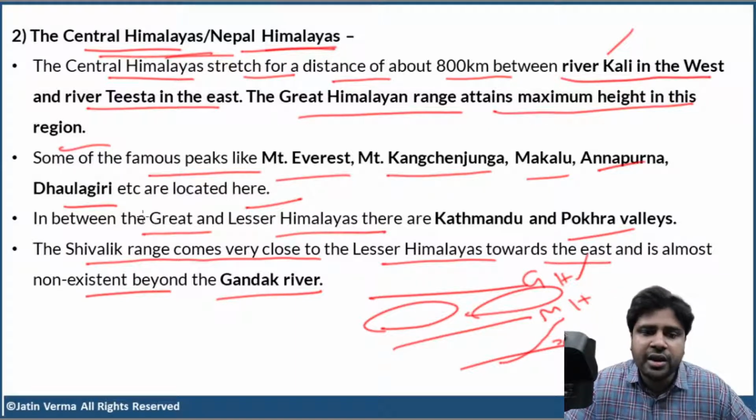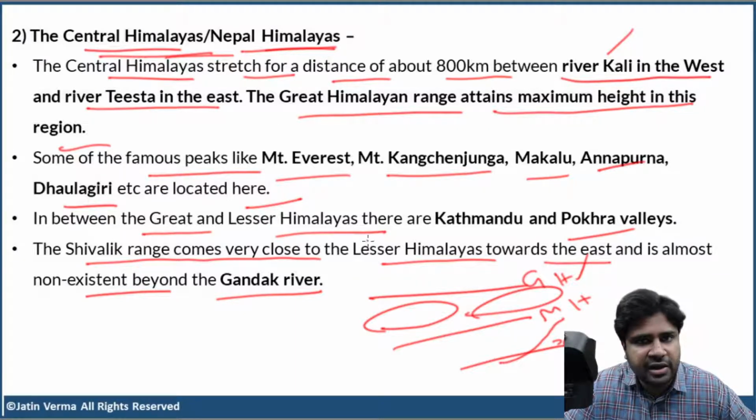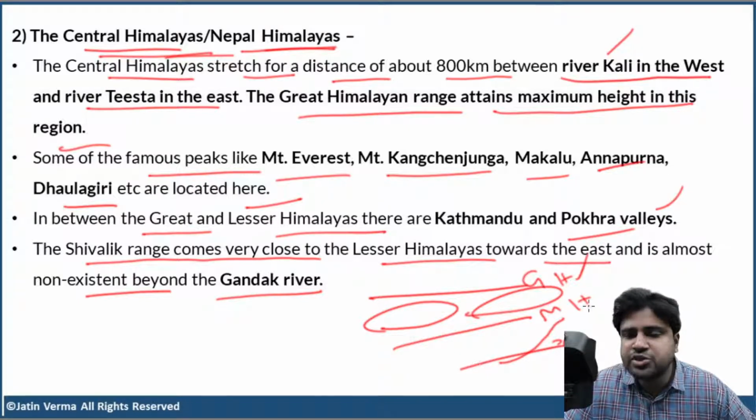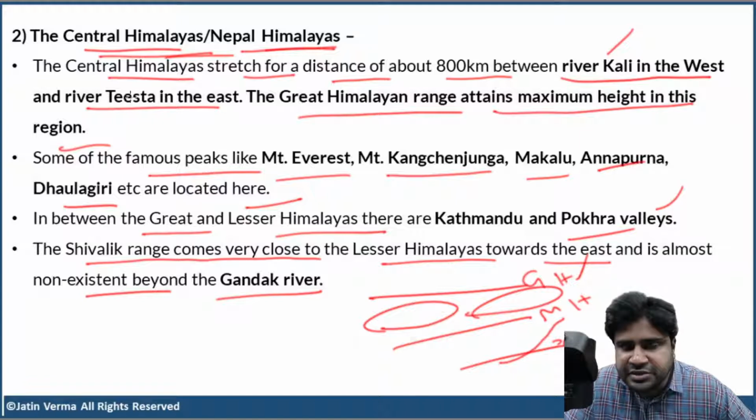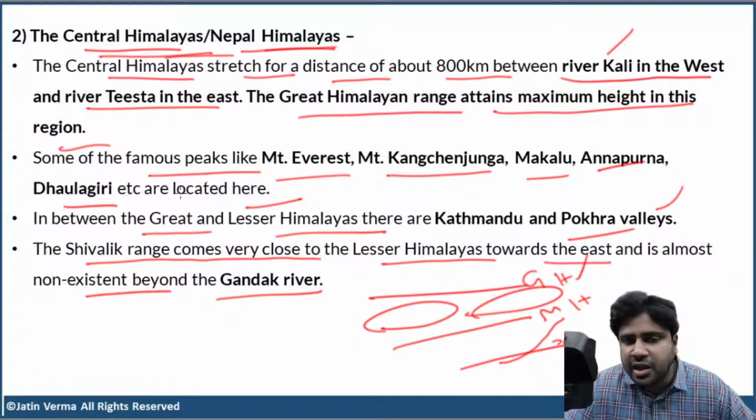Done? Now, in between the Greater and Lesser Himalayas, we have the Kathmandu and Pokhara valleys. Simple, and we all know how these valleys formed. The Shivalik range comes very close to the Lesser Himalayas, towards the east. That means the Shivaliks will converge with the Middle Himalayas, towards the east of the Central Himalayas. And it is almost non-existent beyond the Gandak River. Okay?